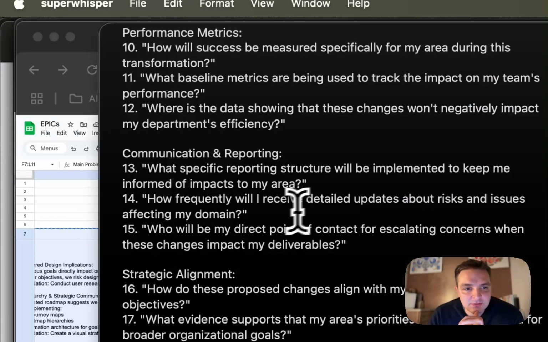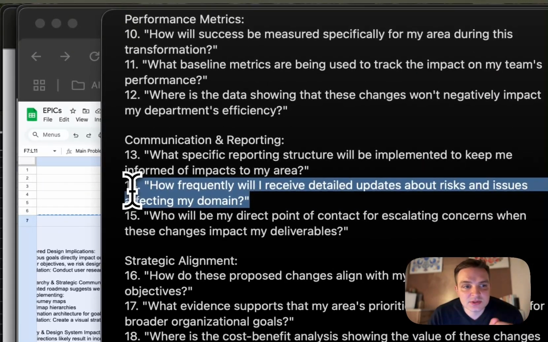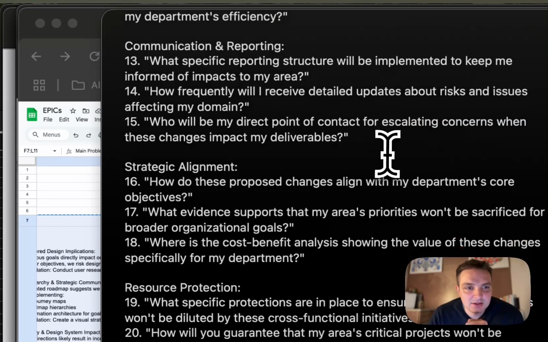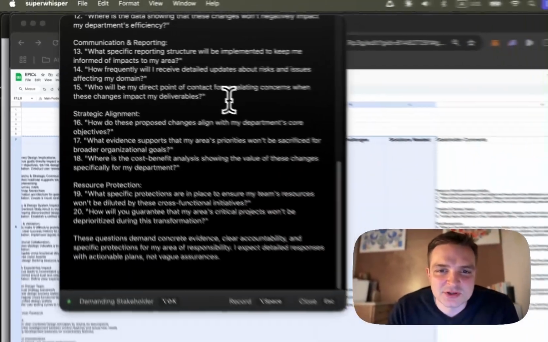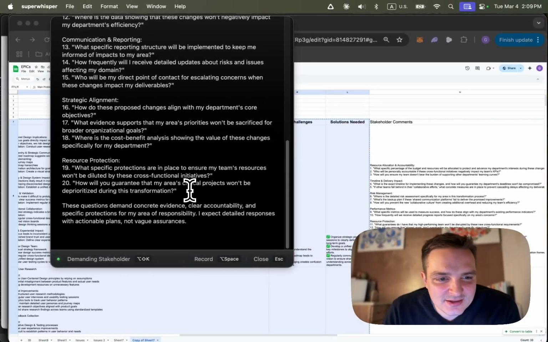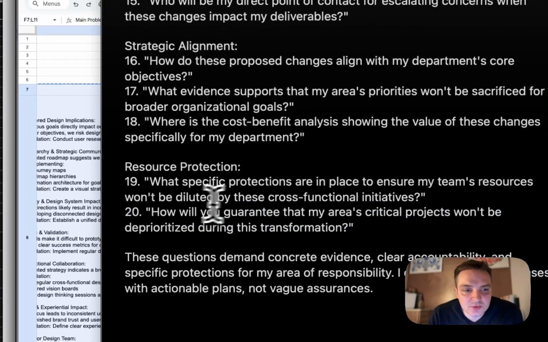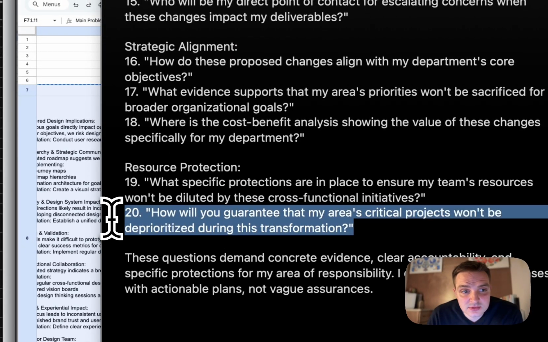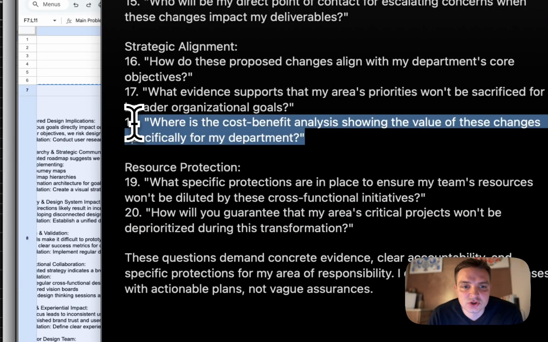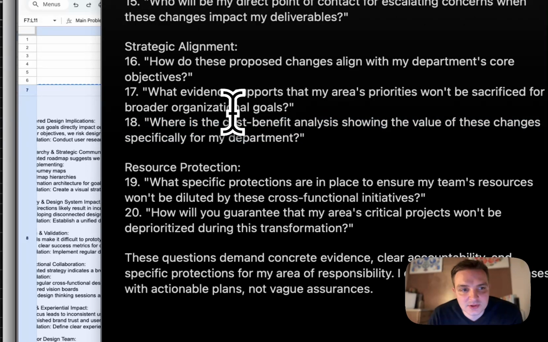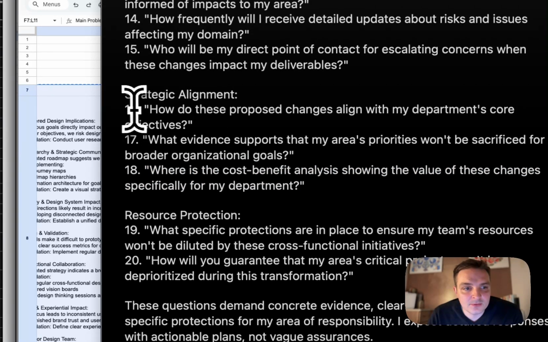Okay. How frequently will I receive detailed updates about risks and issues affecting your domain? It's not very tough. Once a week, that's fine. How will you guarantee that my area's critical projects won't be deprioritized during this transformation? Okay. Where's the cost-benefit analysis showing the value of these changes specifically for my department? Ooh, how do these proposed changes align with my department's core objectives?